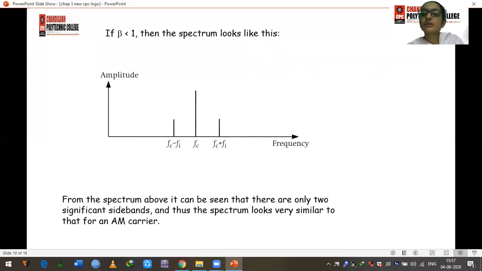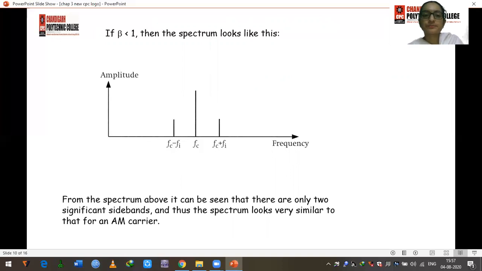Now taking an example, if beta is less than 1, then how does the spectrum look? The spectrum will look like this: Fc minus Fi, Fc, and Fc plus Fi. It can be seen that there are only two significant sidebands, and thus the spectrum looks similar to an AM carrier.